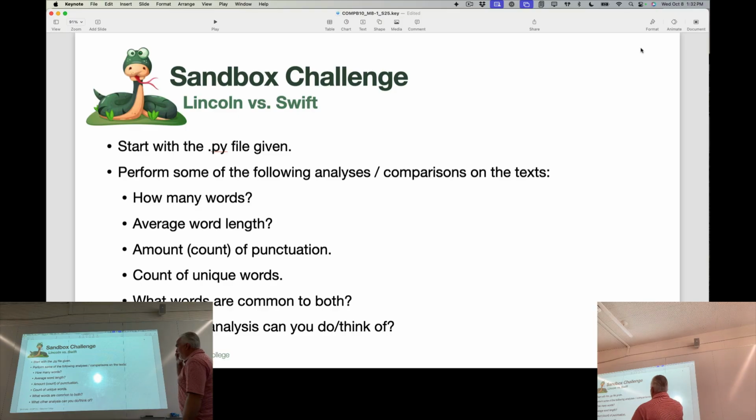Before I jump into the assignment, some other things. How many words are there? How would you find the average word length? Can you count the punctuation? Count the unique words? Are there words that are common to both? Can you figure out how you would approach that problem? You probably need a list of unique words to both, and you have to find a way to compare them. I'll give you a hint: you would use a for loop on one of those lists and then compare it to the other. What other analysis can you think of that would be interesting to discover about these pieces of text?